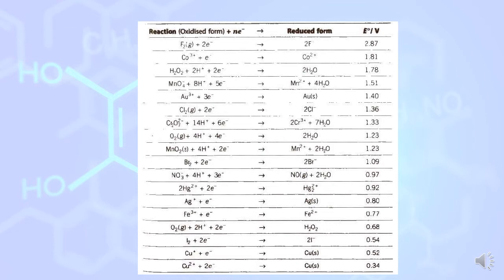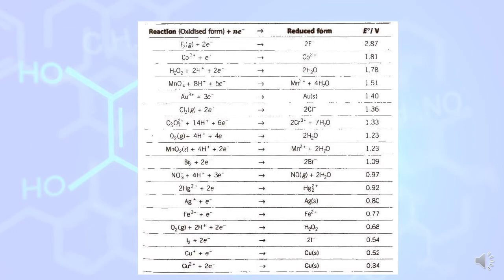The element which has a positive reduction potential, like the first element fluorine, has a standard reduction potential of 2.87, which is positive. It means it can easily reduce, and it is the strongest oxidizing agent. As you move downward, reduction decreases but oxidation increases.